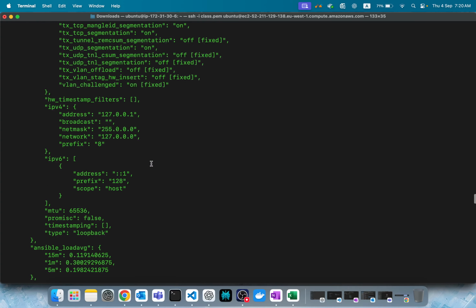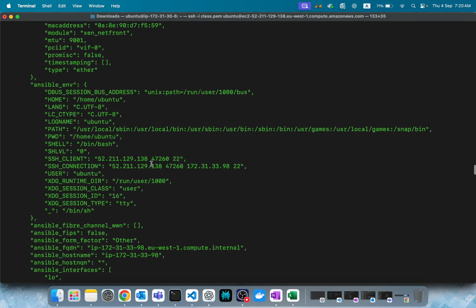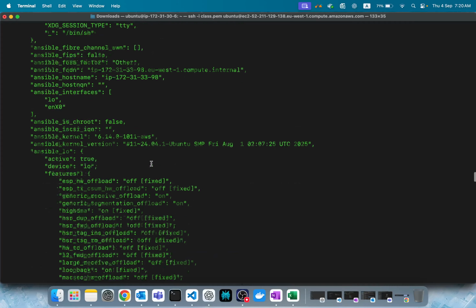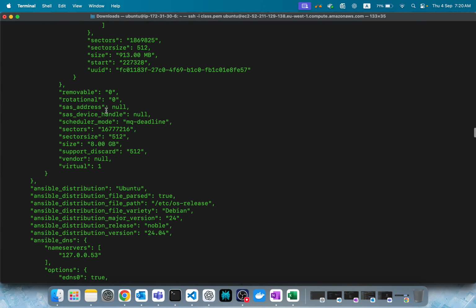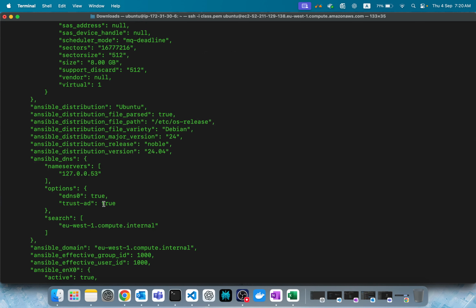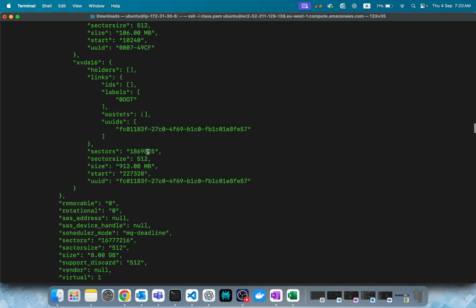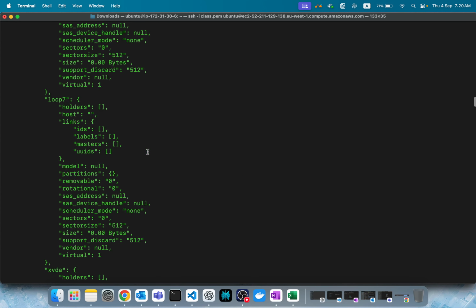See all these things. Somewhere there will be ansible_os_family. We have to check. You can use any of these variables. Ansible distribution is Ubuntu. See, Ansible distribution version is 24.04. You can use this also. If Ansible distribution is Ubuntu, execute this. If Ansible distribution is Red Hat, execute this. Something like that you can use. Version 24.04, if it is noble, install it. If it is not noble, skip it. Like that we can execute n number of things.